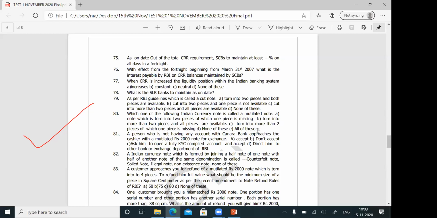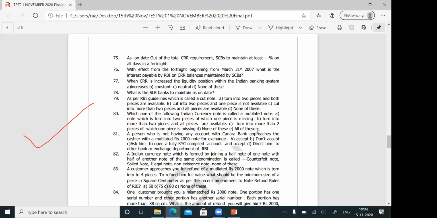So what is a mutilated note? A note torn into 2 pieces, 1 piece is missing. A note torn into more than 2 pieces and all pieces are available, that is also a mutilated note. A note torn into more than 2 pieces and 1 or more pieces are missing, that is also called a mutilated note. So for question number 80, the answer is E. All of these are called mutilated notes.